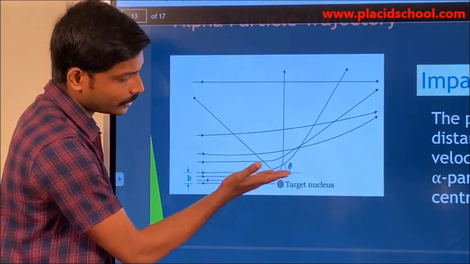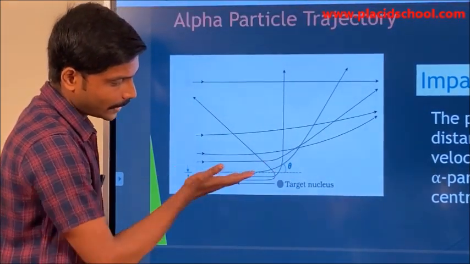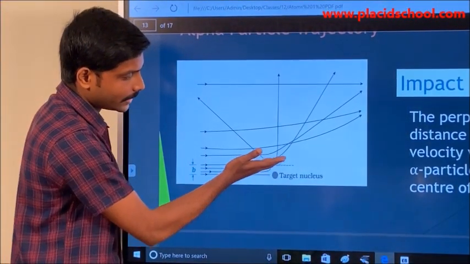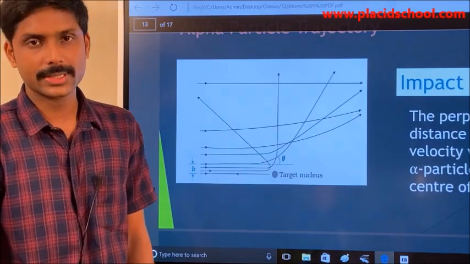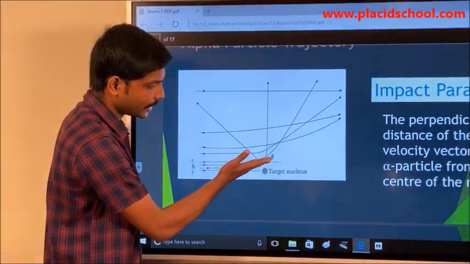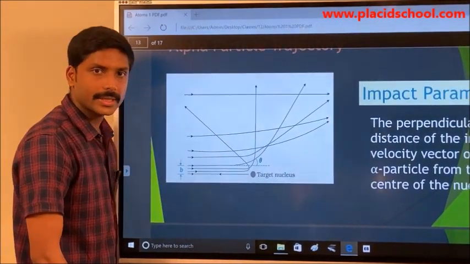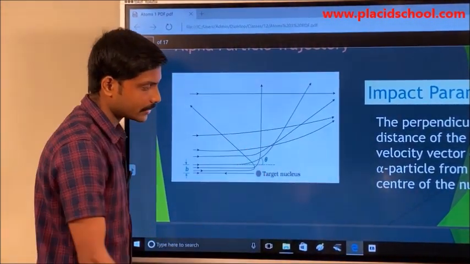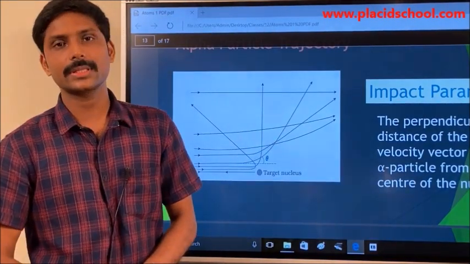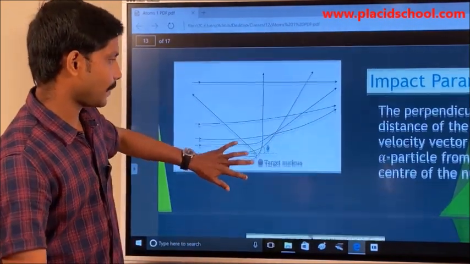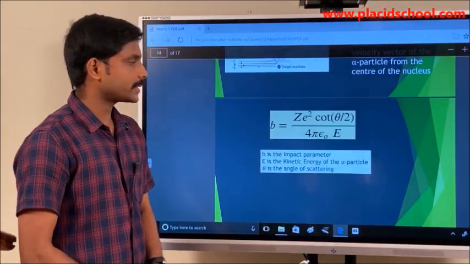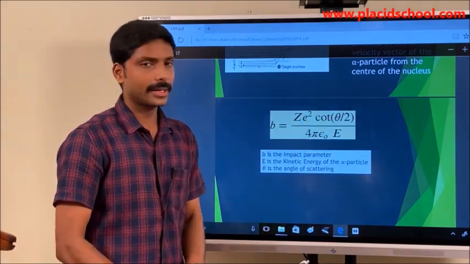Another important thing to be seen here is that there is an angle theta. What does that angle theta give us? It is the scattering angle. It is the angle made by the initial vector with the deflected vector. So this angle gives the angle of scattering, or the amount of scattering that has taken place in the alpha particles. Rutherford also gave a relation between the impact parameter B and the scattering angle theta.